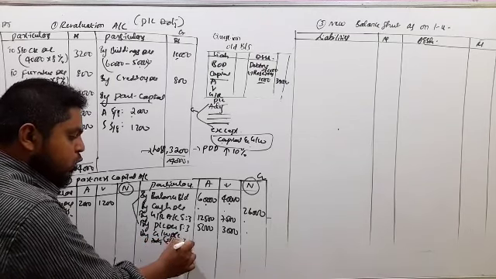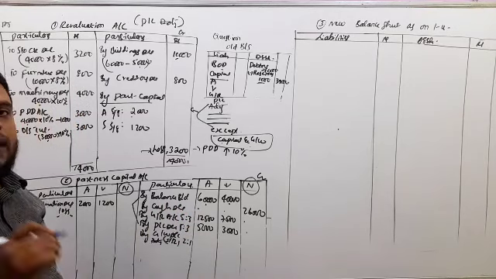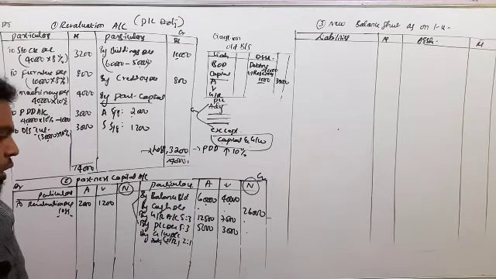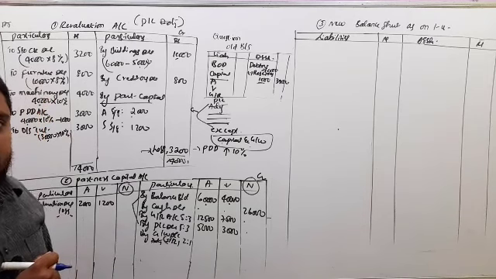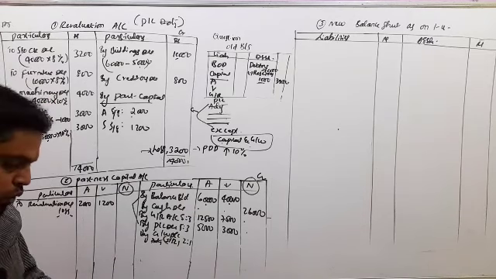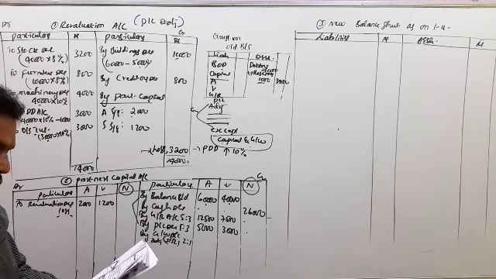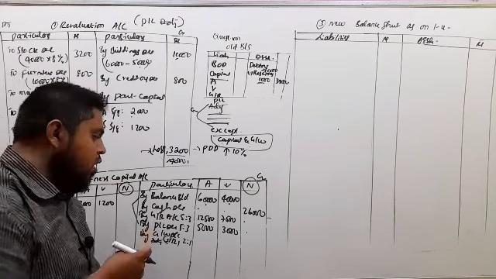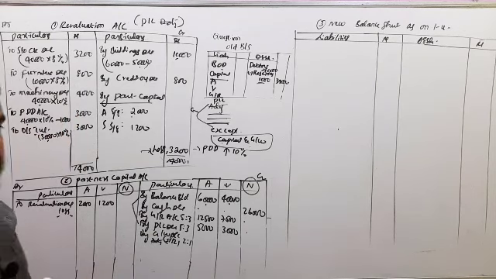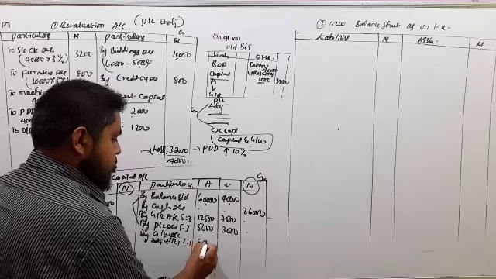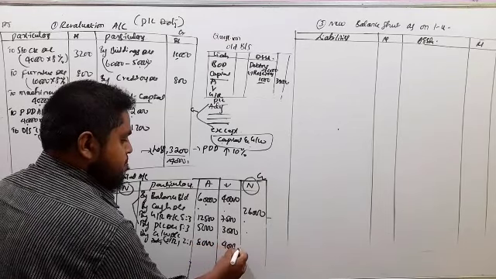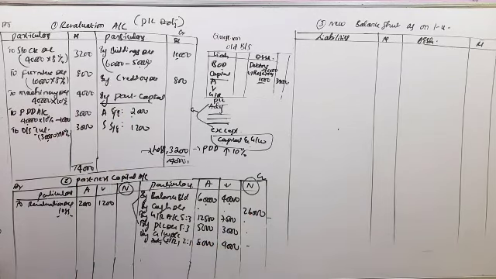So that is 2:1. Whenever you get sacrifice ratio in the adjustment, this goodwill amount we have to share in the sacrifice ratio only. So goodwill amount, she has brought 12,000. So 12,000 into 2/3, 8,000, 4,000.